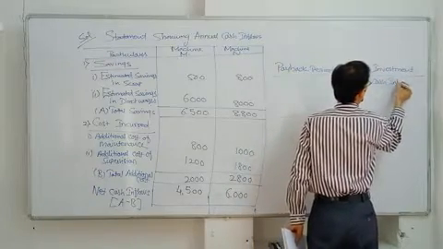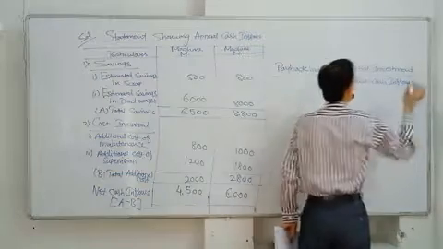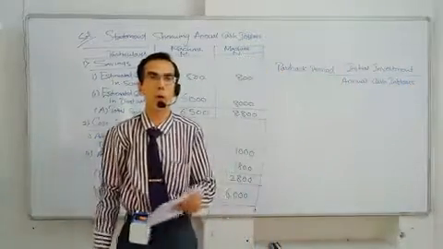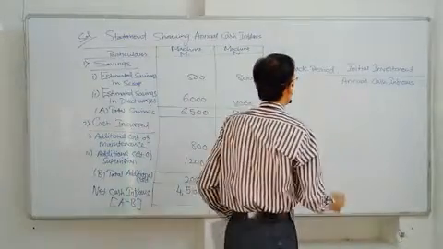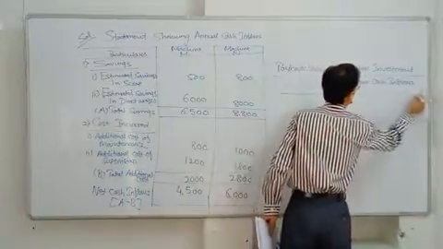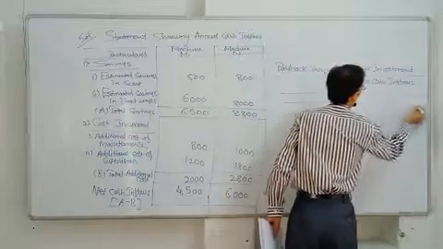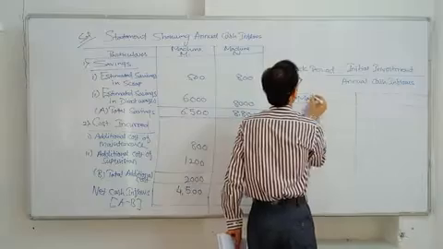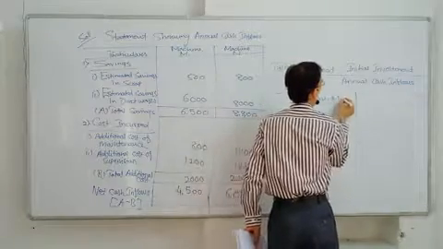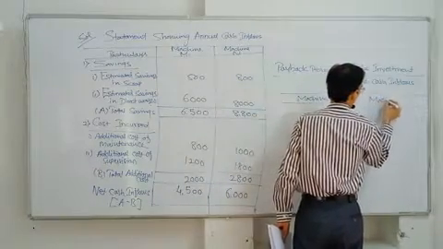Now, as we have two machines, we need to apply this formula for both the machines. First machine M, and then machine N.